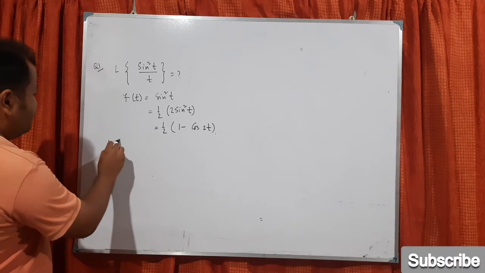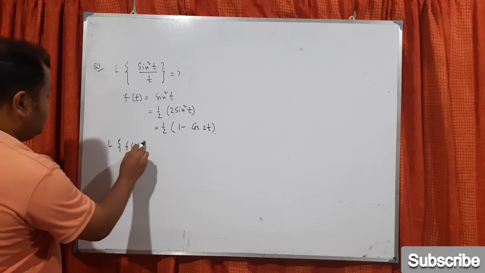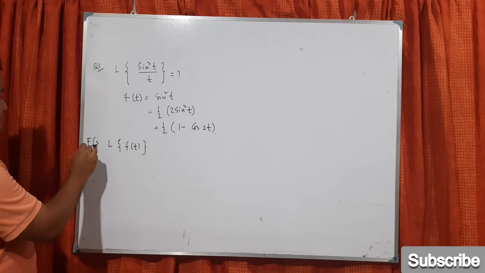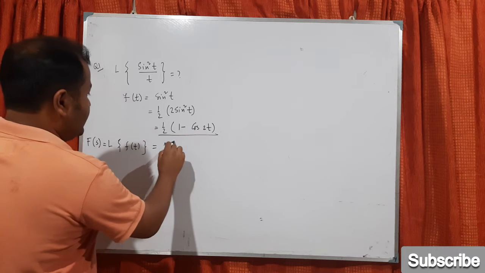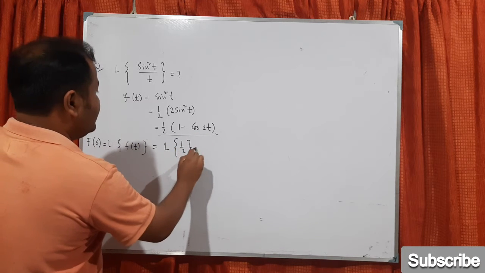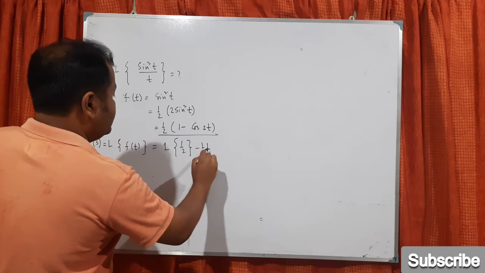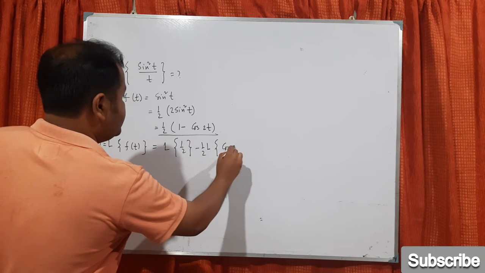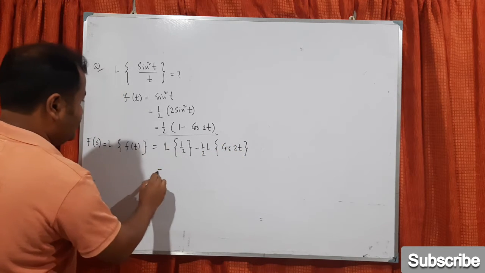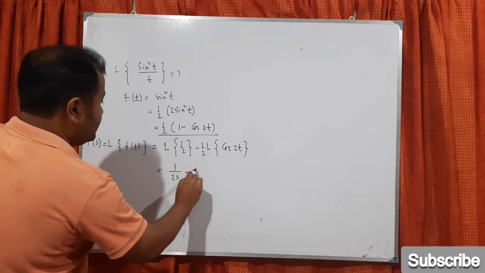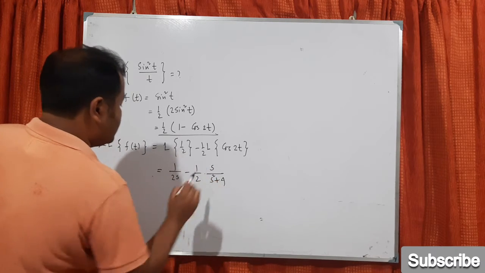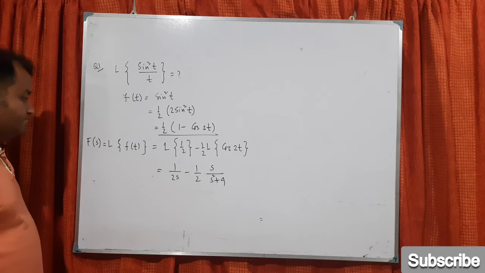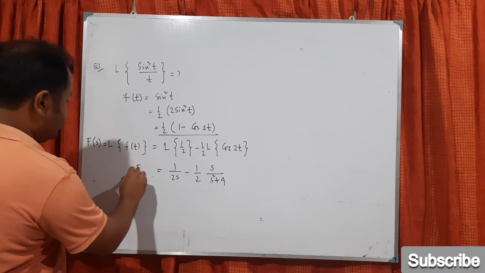So L of f(t), which is F(s), is nothing but L of this one: L of half minus L of cos 2t. So it should be 1 by 2s minus 1 by 2 times s by s squared plus 4. Okay, so this is your F(s).